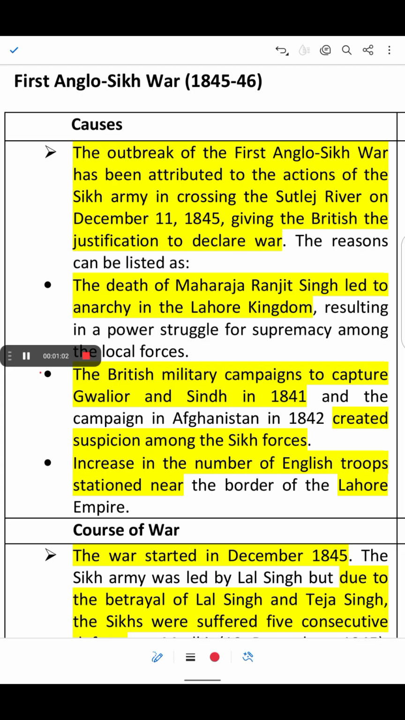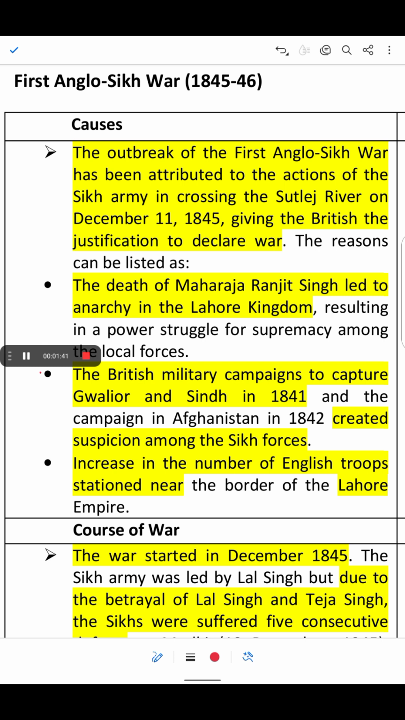Okay. Now, next is basically what was the first Anglo Sikh War and how did it happen. The first Anglo Sikh War was fought between the Sikh Empire and the British East India Company from 1845 to 1846. The main cause of this war was the death of Maharaja Ranjit Singh, because Punjab fell into anarchy and political instability occurred.